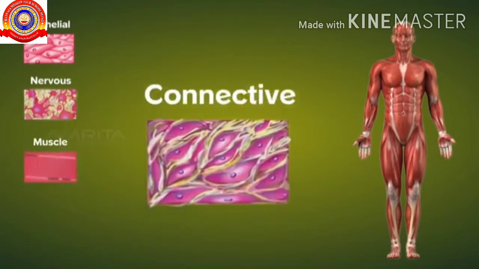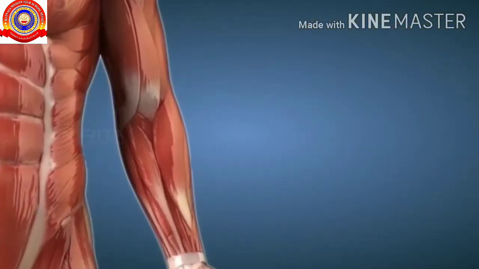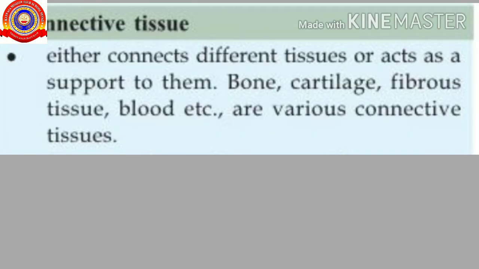The next one is the connective tissue. It helps to bind other tissues together or to connect with other tissues. Connective tissue either connects different tissues or acts as a support to them. The examples for connective tissues are bone, cartilage, fibrous tissue, blood, etc. are various connective tissues.